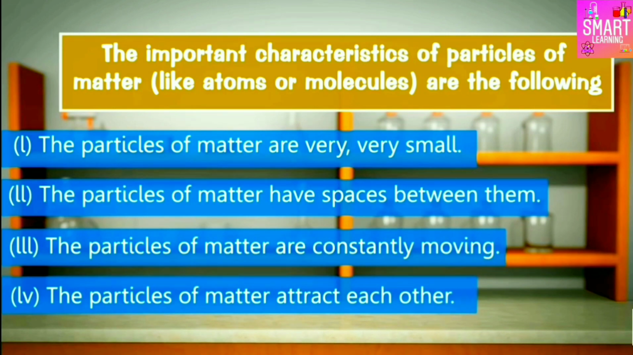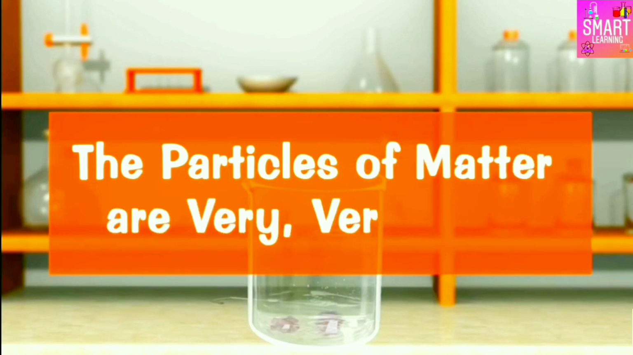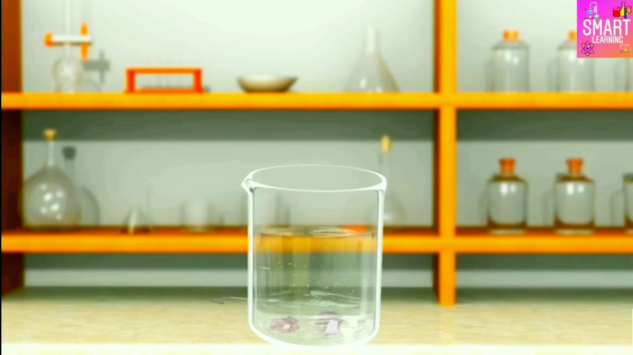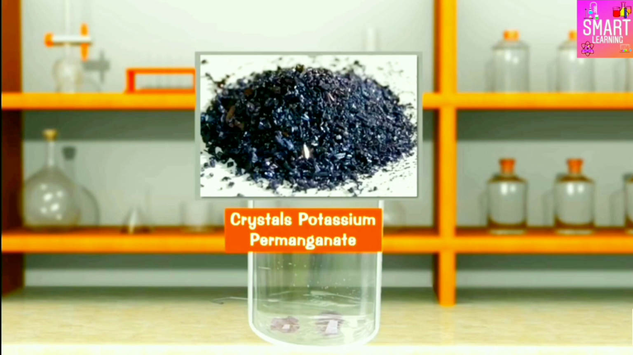The particles of matter are very small. Now we discuss these properties in detail. So the first property is that the particles of matter are very small. The very small size of the particles of matter can be shown by performing the following experiment, by using potassium permanganate and water. Potassium permanganate is a kind of matter.